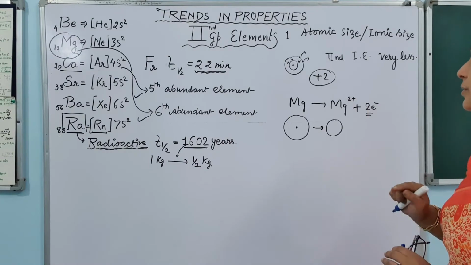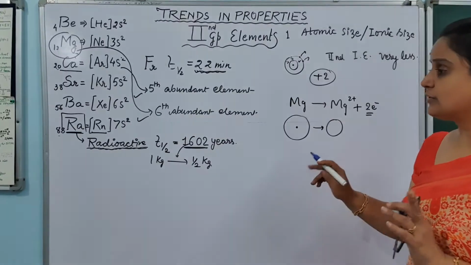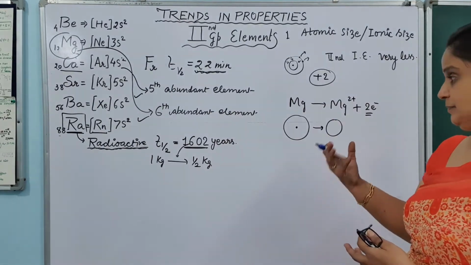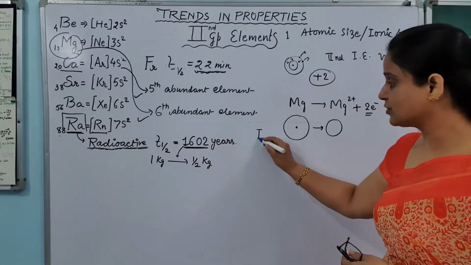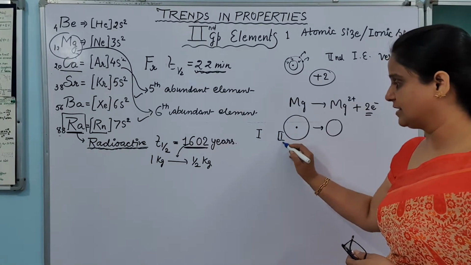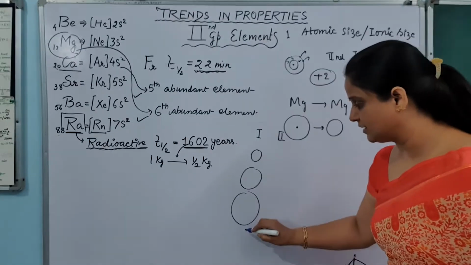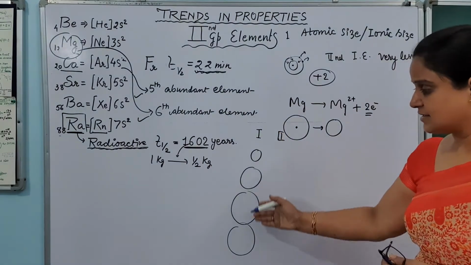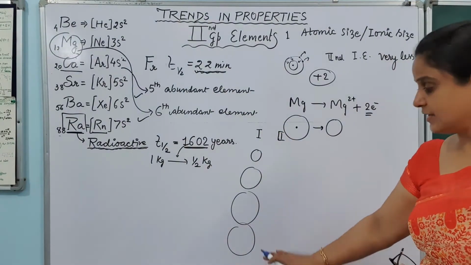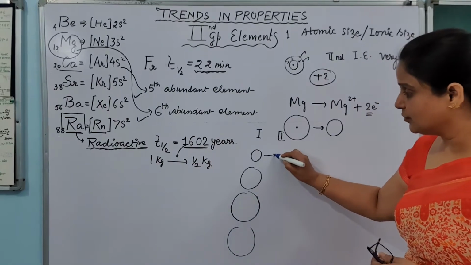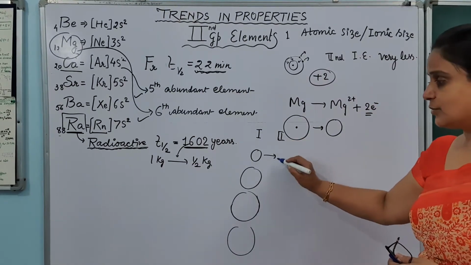One more thing you have to compare here is, if I talk about the first group elements and second group elements, you can compare their sizes also. If first group is this, first, second, third, fourth, the size of the elements is increasing this way. If we move to the second group, what will happen?